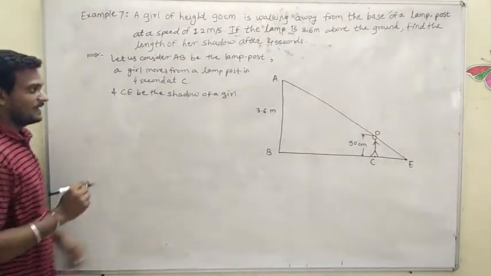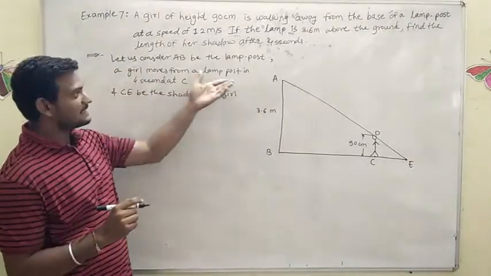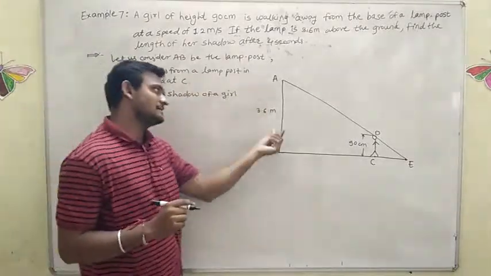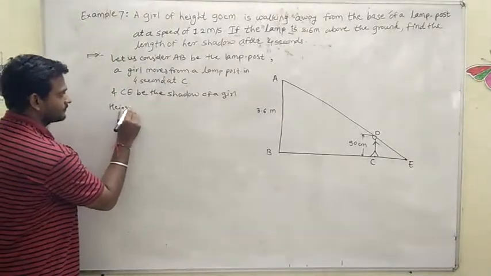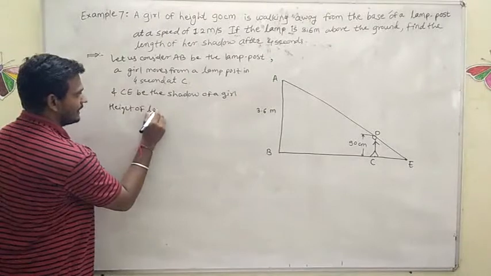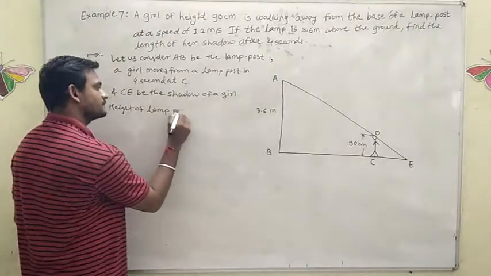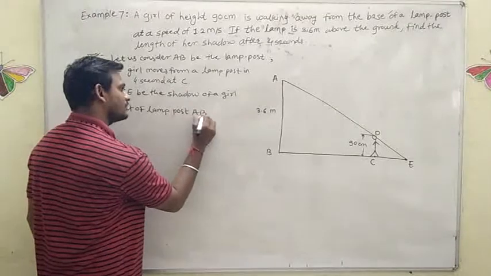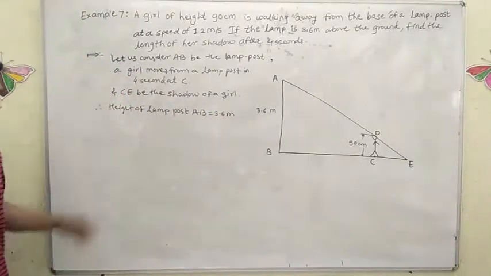Now see here, AB is the lamp post, we have assumed. What is the height of the lamp post? Therefore, height of the lamp post AB is equal to 3.6 meter. It is given.